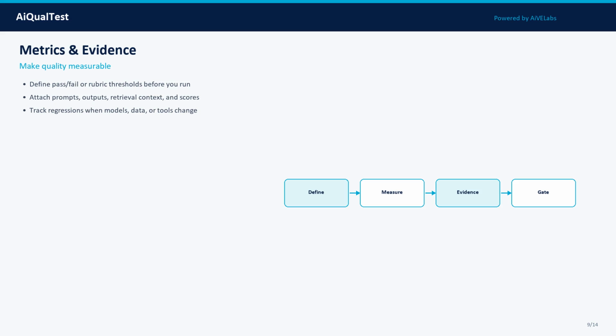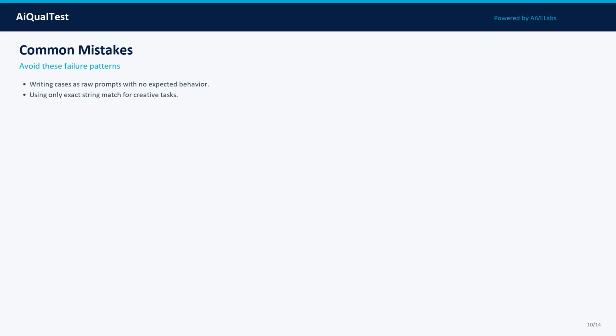Common mistakes slow mature programs. Mistake 1: Writing cases as raw prompts with no expected behavior. Mistake 2: Using only exact string match for creative tasks. Teams that skip this create silent risk that surfaces in production or audits.